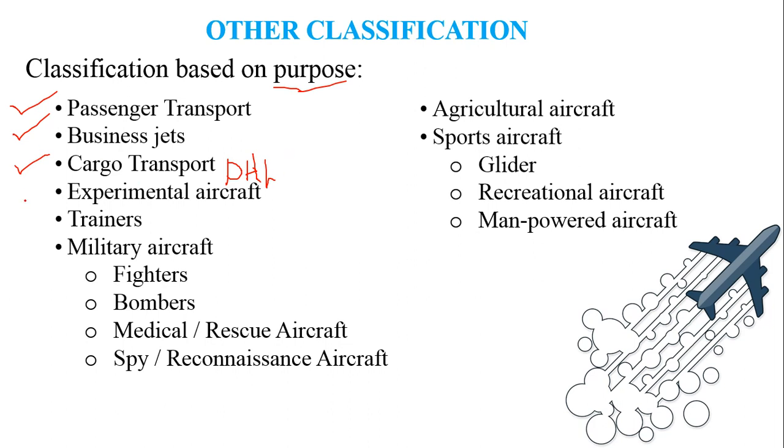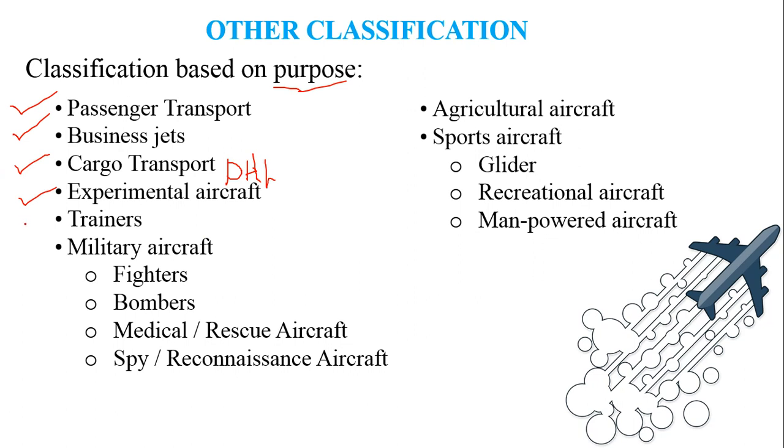The next class is the experimental aircraft. This is going to be one of the modern versions of whatever class it is. Every aircraft will be having a prototype. These prototypes are experimental aircraft, or in some cases, such as HAL, uses one version of the aircraft to test its systems. Whenever there is a new system coming by, they will use these experimental aircraft to test those systems.